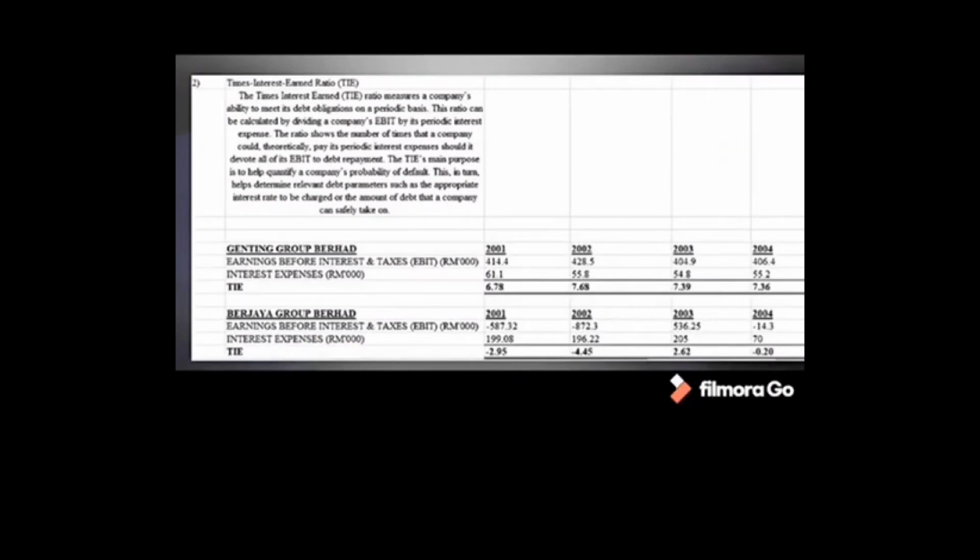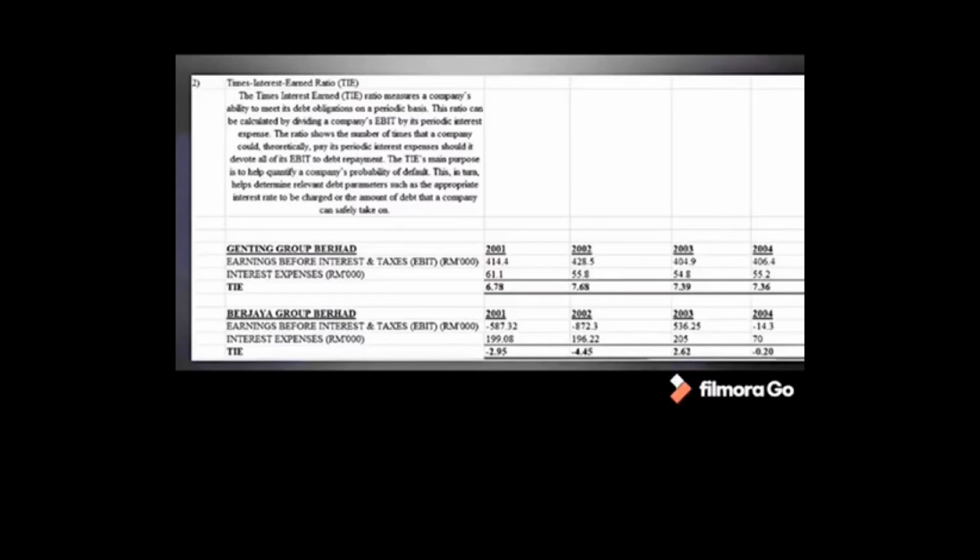Second is TIE. The TIE ratio measures a company's ability to meet its debt obligations on a periodic basis. The ratio is calculated by dividing a company's EBIT by its periodic interest expenses. The TIE's main purpose is to help quantify a company's probability of default. It helps determine relevant debt parameters such as the appropriate interest rate to be charged or the amount of debt that a company can safely take on.